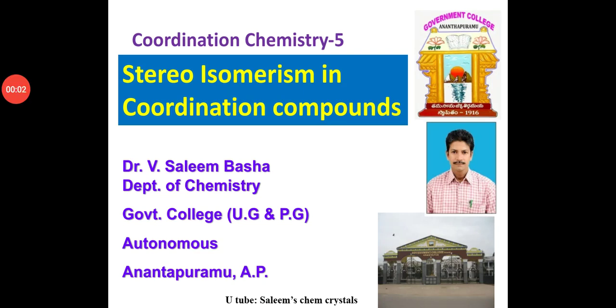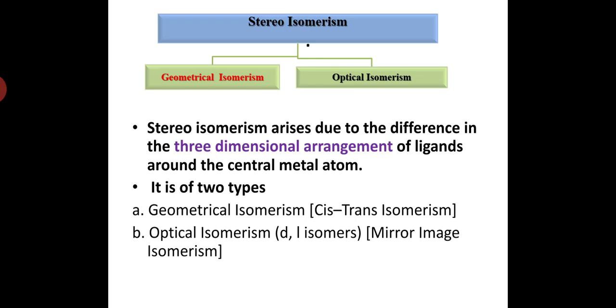Hi viewers, in this session we shall discuss stereoisomerism in coordination compounds. Stereoisomerism arises due to the difference in the three-dimensional arrangement of ligands around the central metal atom. It is of two types. One is geometrical isomerism, also called cis-trans isomerism, and the second one is optical isomerism or mirror image isomerism.